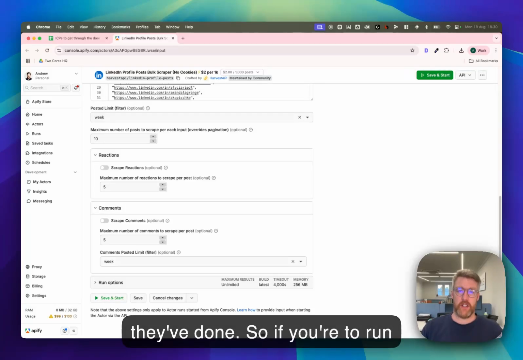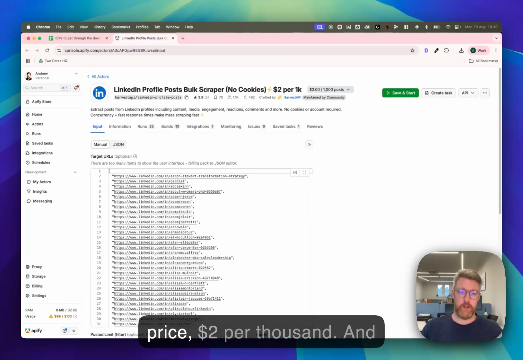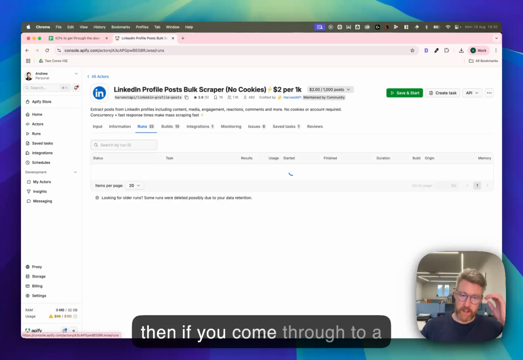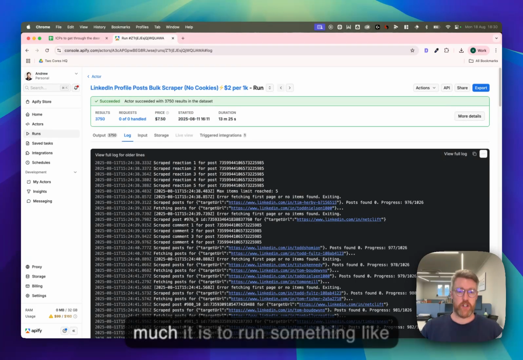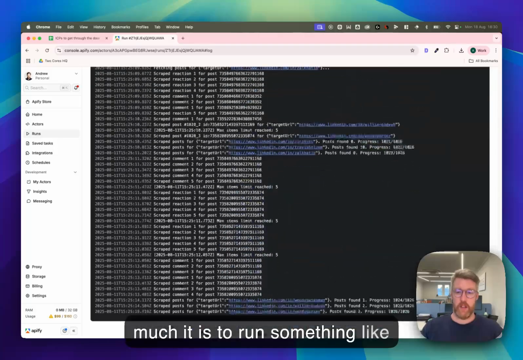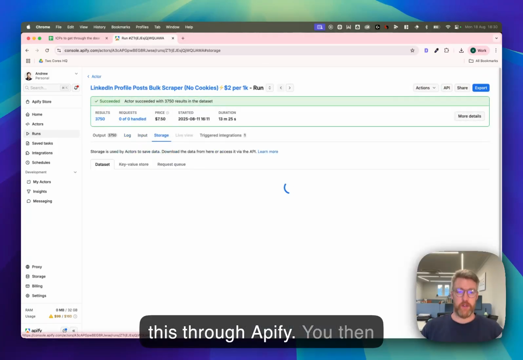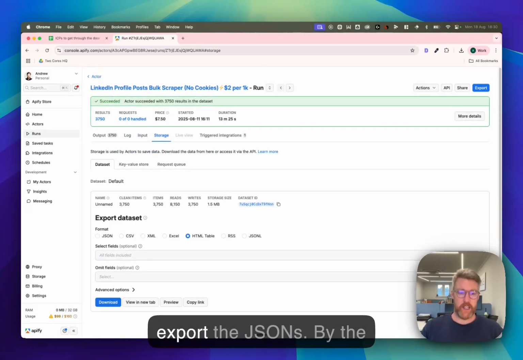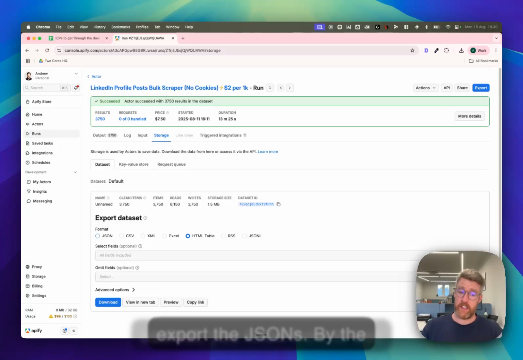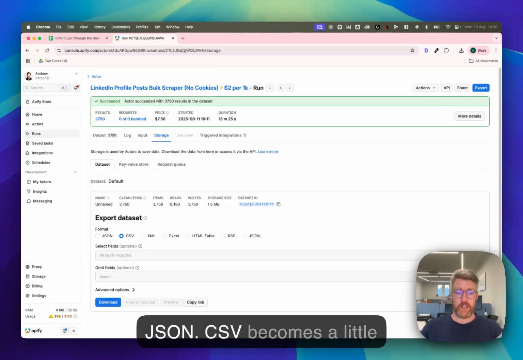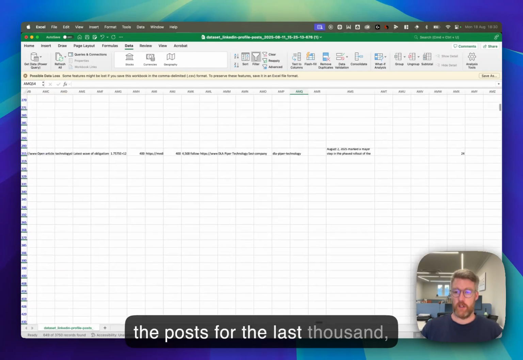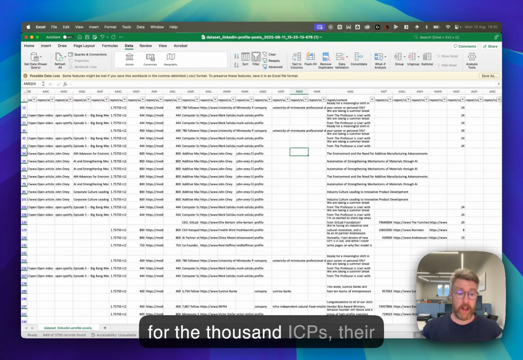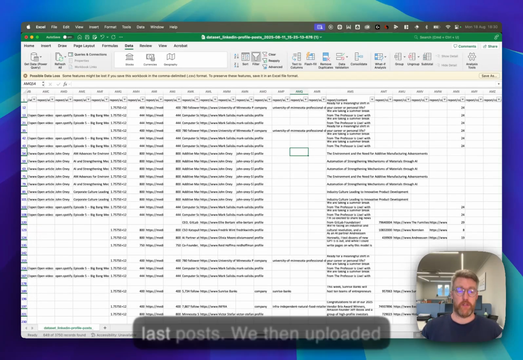If you were to run this, you can see the price, $2 per 1,000, and if you come through to a run that we've done, you can see how much it costs to run something like this through Apify. You then export the JSON, which is probably the easiest. You know how to use JSON. CSV becomes a little more complicated, but when you export that, you get all of the last posts for the 1,000 ICPs.